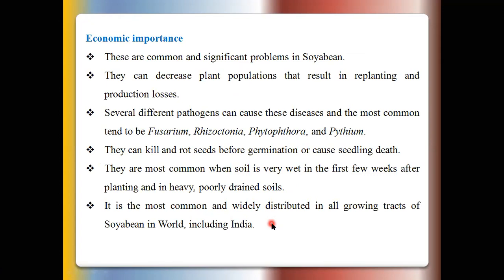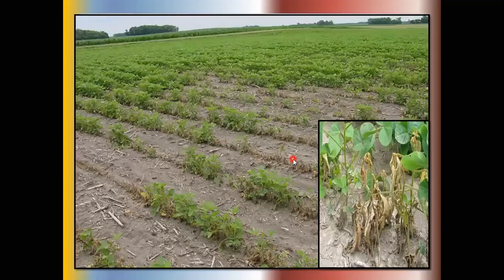So different pathogens directly infect seeds, germinating seedlings or mature plants of soybean and produce rotting symptoms, by Fusarium, Rhizoctonia, Phytophthora and Pythium. Numerous pathogens attack germinating seeds, seedlings or mature plants of soybean and produce rotting type symptoms.